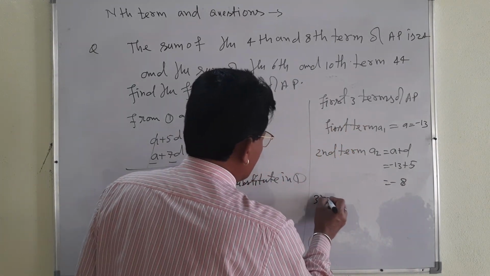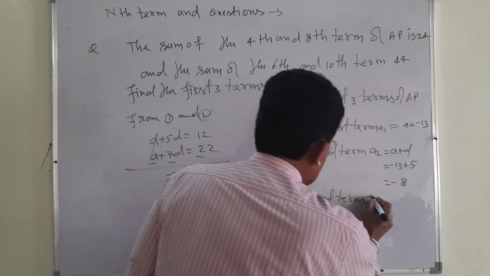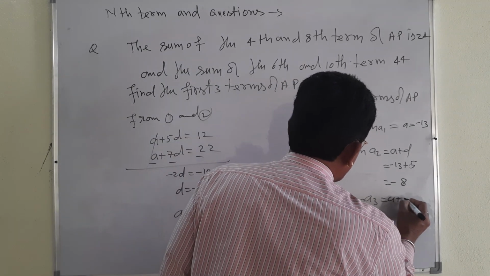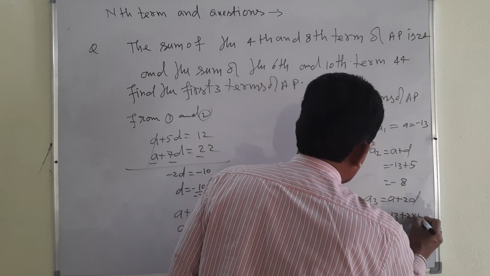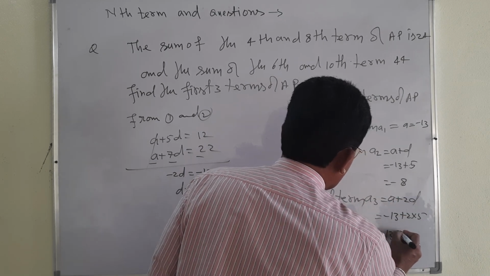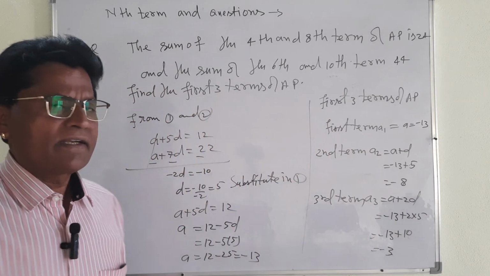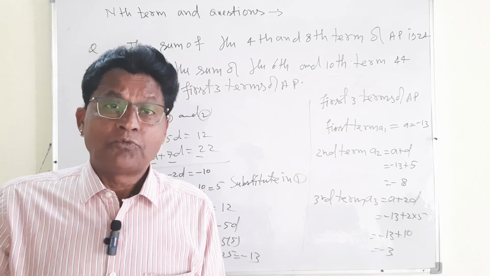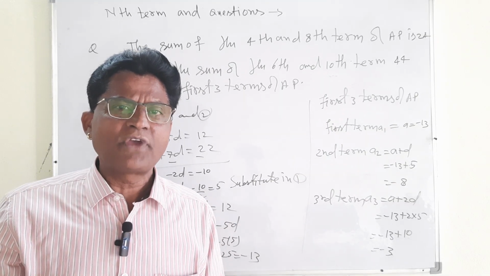And third term will be what? Third term. What is the third term? a3 will be equal to a plus 2d. Minus 13 plus 2 into 5. Minus 13 plus 10, that is minus 3. What is the third term? Minus 3. First 3 terms we got by using this condition of AP.